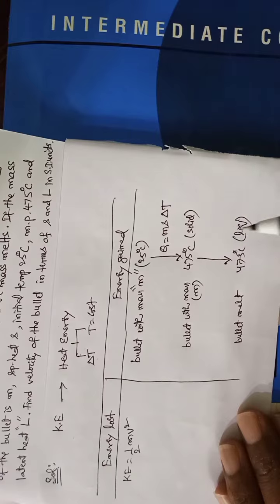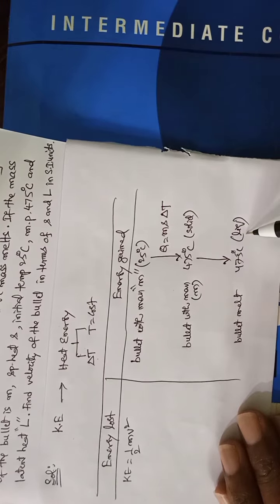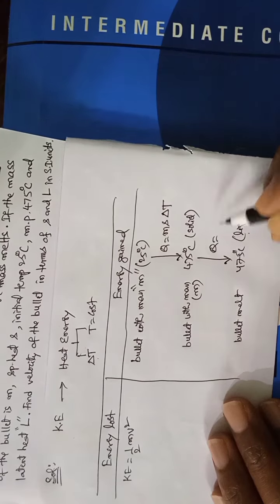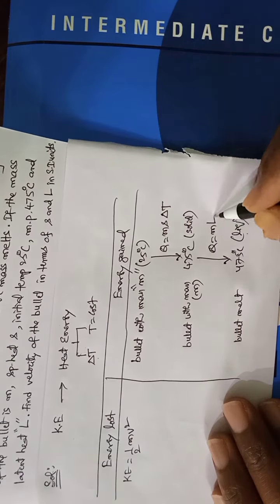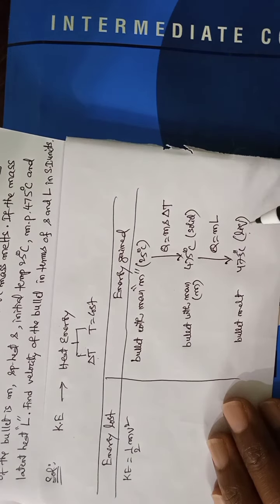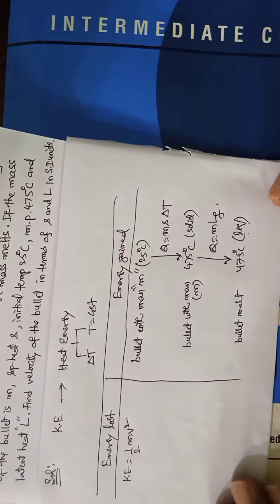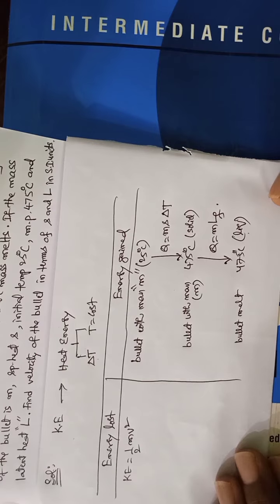The solid bullet converted into liquid. So here latent heat comes. Solid to liquid means fusion. So in two ways energy is gained.